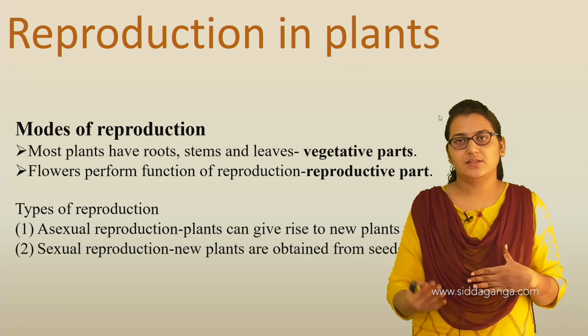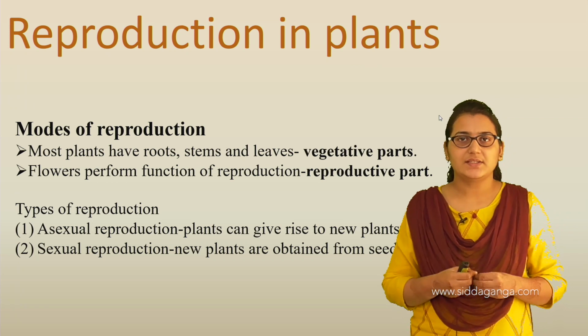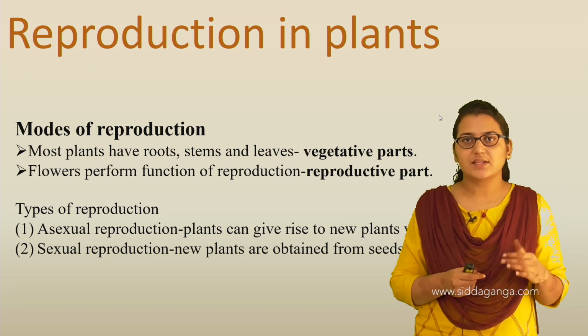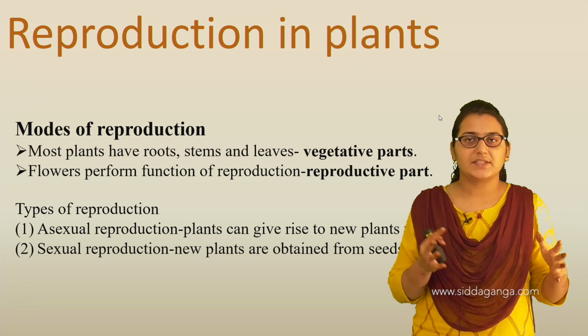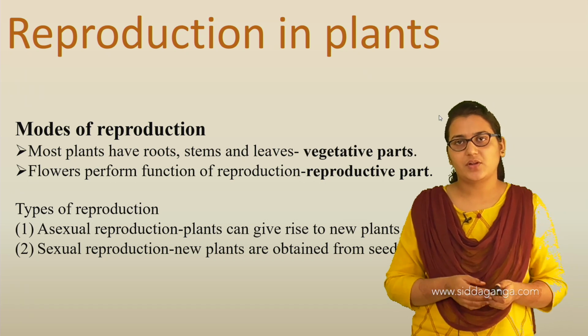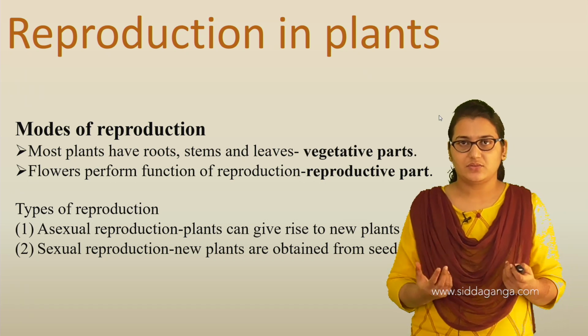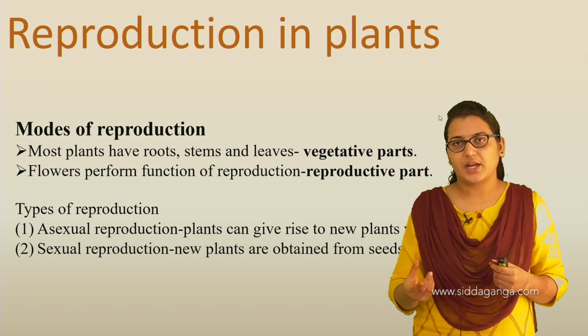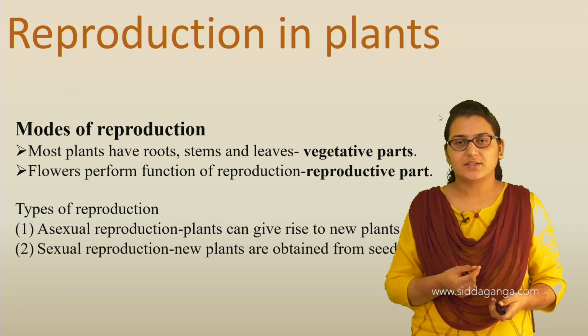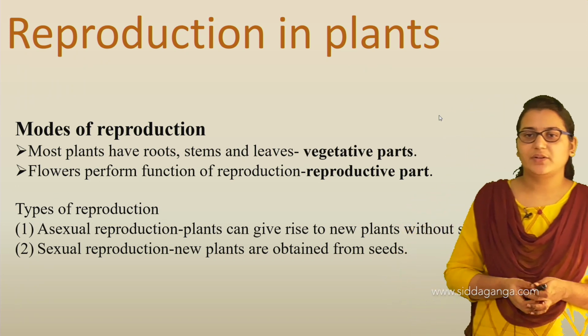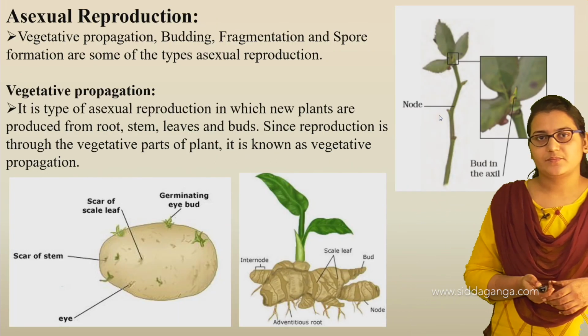That is reproduction. The basic difference is that in asexual reproduction, the plants produce their own kind without seeds, and in sexual reproduction, new plants are obtained from the seeds itself.